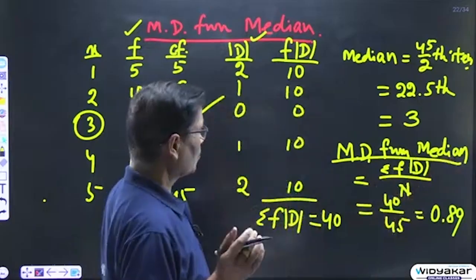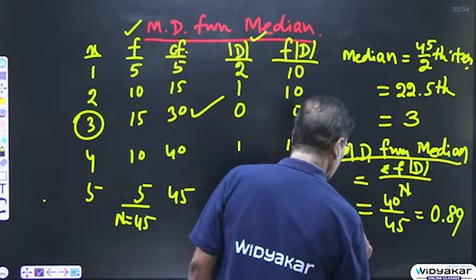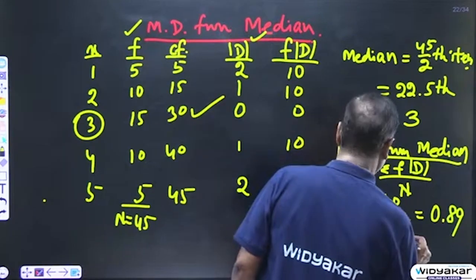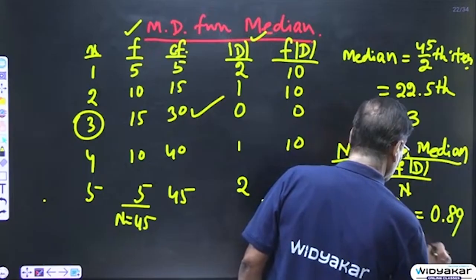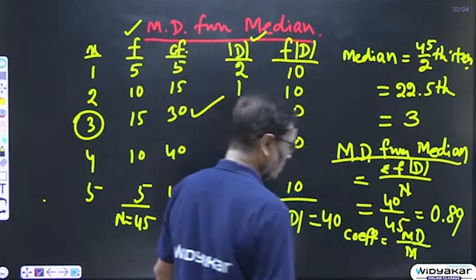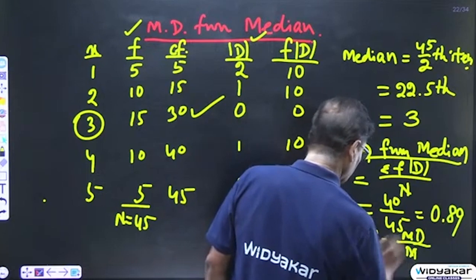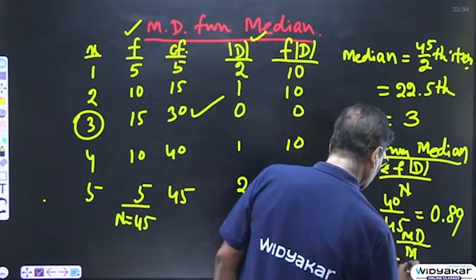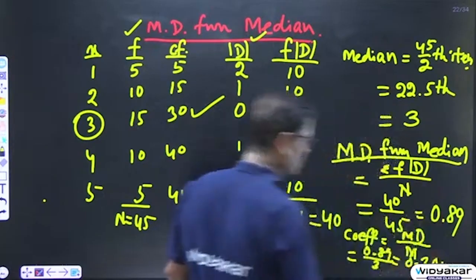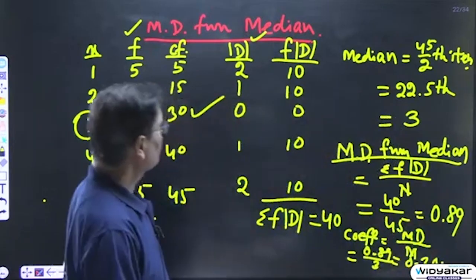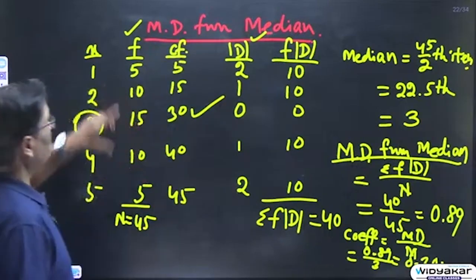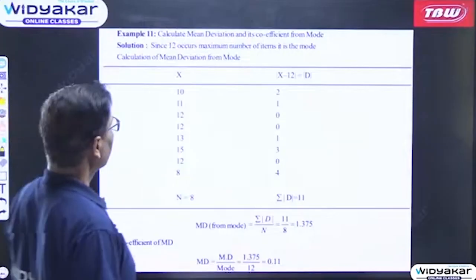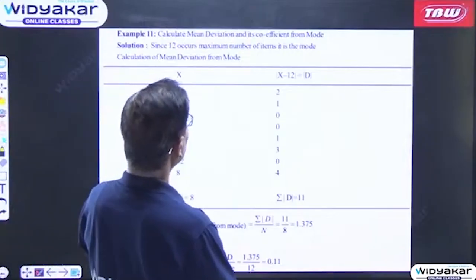If you are interested to find out the coefficient of mean deviation from median, the relative value, then the coefficient will be mean deviation divided by median. So that is equal to 0.89 divided by the median, which is 3. So in this way it will be 0.3 or 0.30 approximately. So this is the way in which mean deviation from median is calculated in a discrete series. Then we will go on to calculate mean deviation and its coefficient from mode.